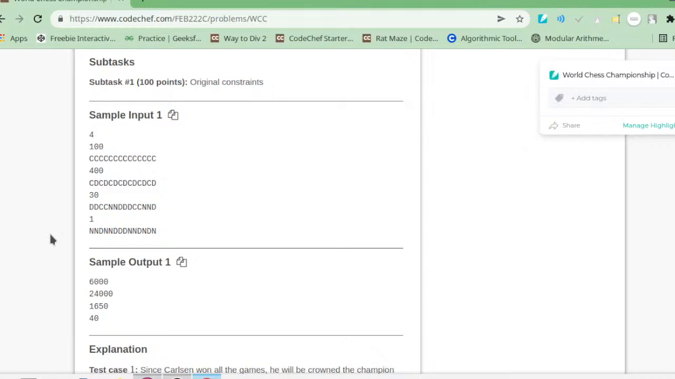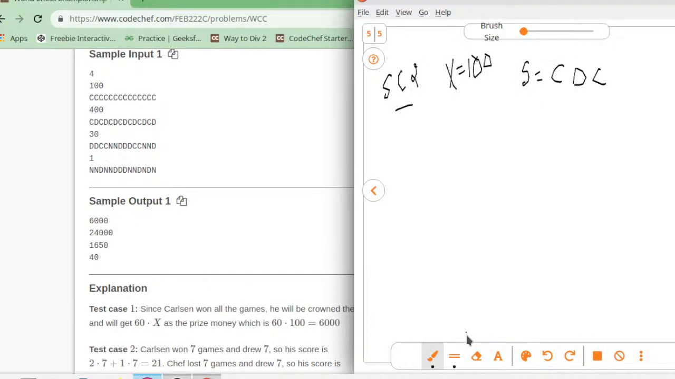Okay, x is 100. Sample case 2, when x is 100 and the string is, let's represent the string by S. The string is C, D, C, D, C, D, C, D, C, D, C, D, C, D, and C in the last.